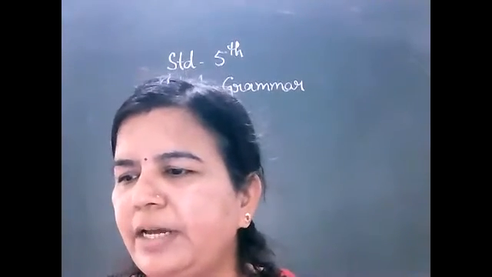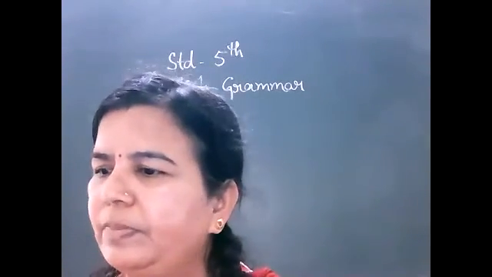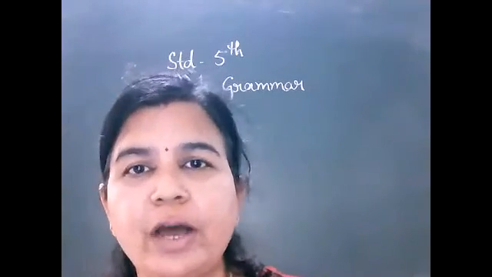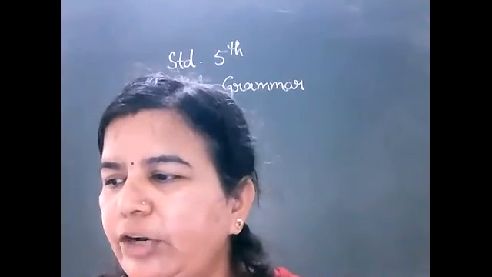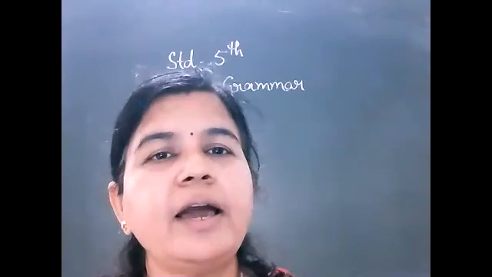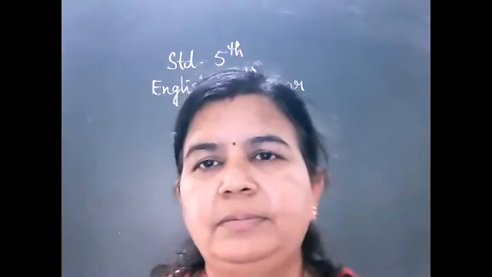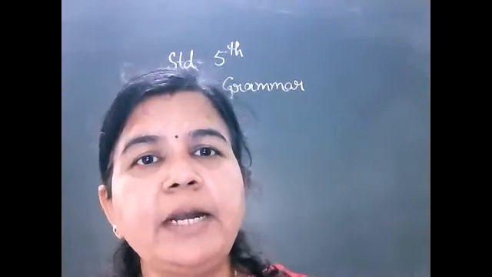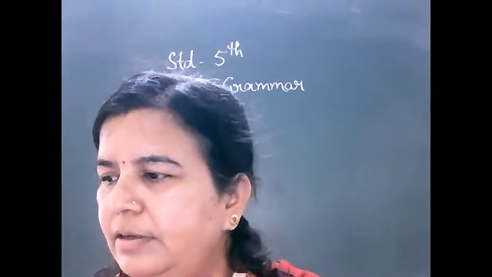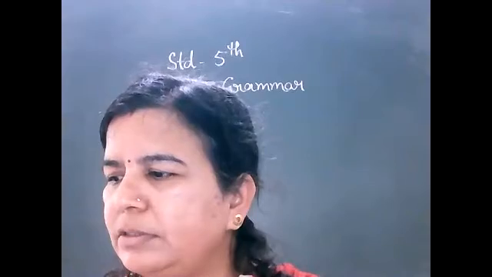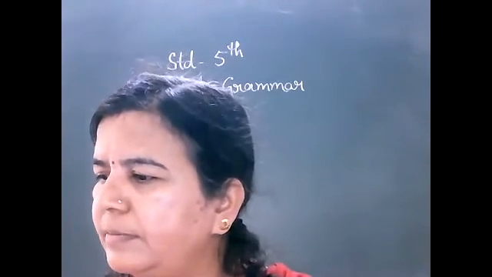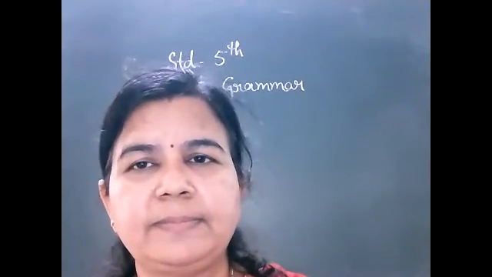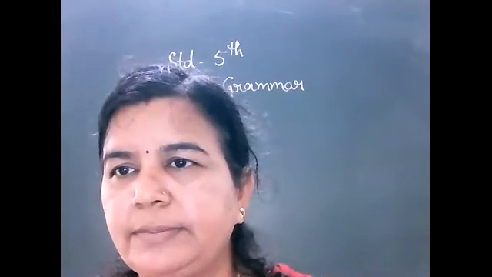Standard 5th English grammar. Today we will do English grammar. Yesterday we completed kinds of noun: collective noun, material noun and abstract noun. And we have done countable and uncountable nouns, right? Countable nouns we can count, and uncountable nouns we cannot count. Right?